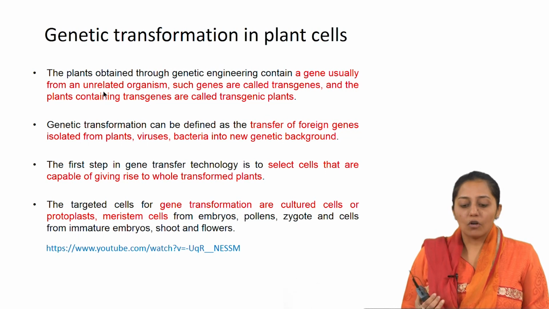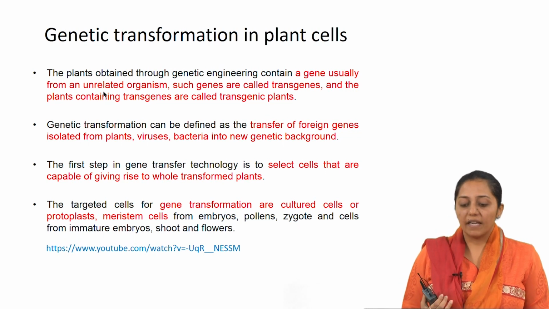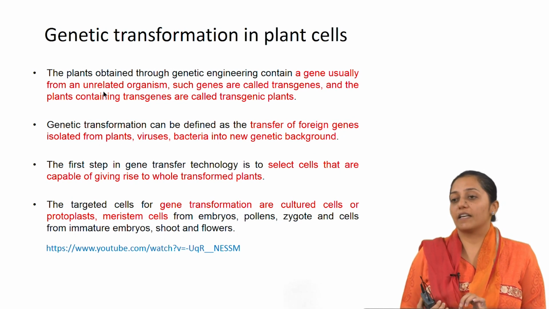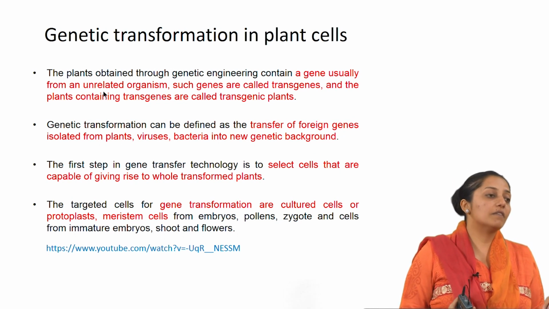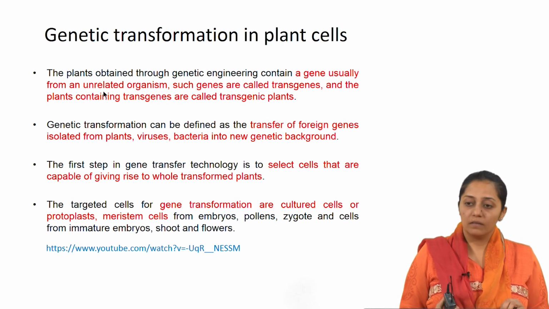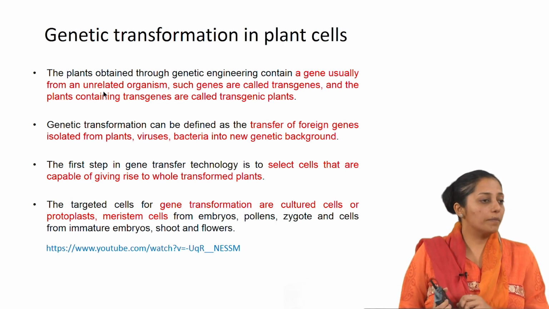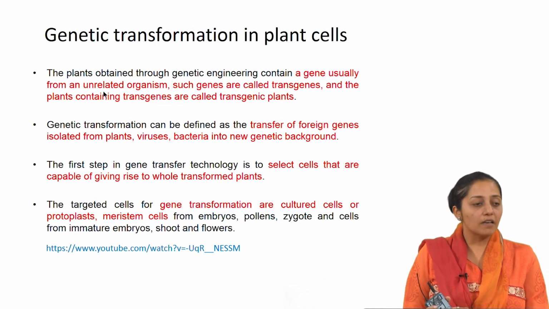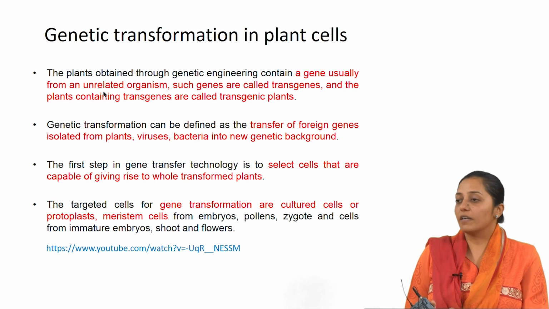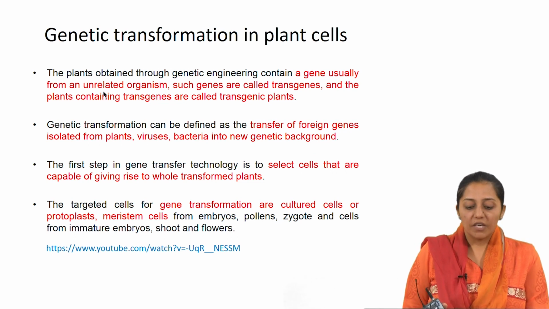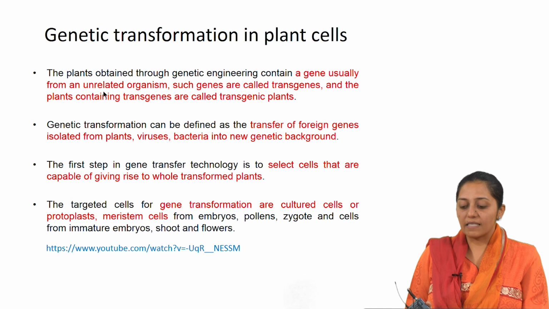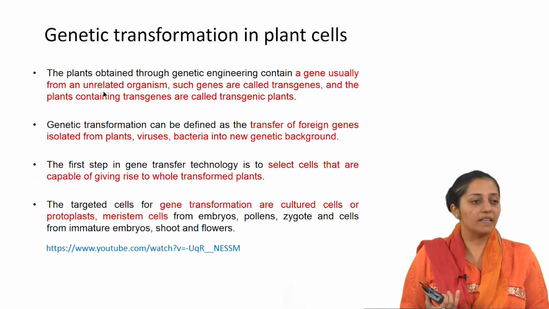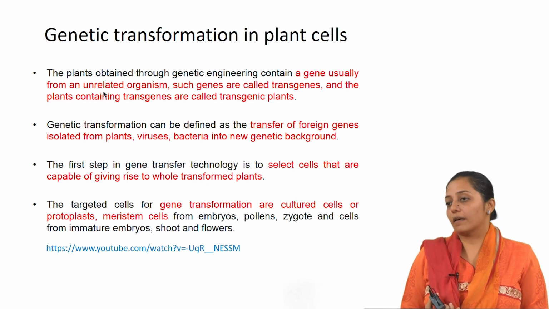Now, the plants which are obtained through genetic engineering contain a gene usually from an unrelated species. When we say transgene integration, it means that a gene which is not present in the plant has been transformed into the plant chromosome. Such genes are called transgenes, and the plants containing the transgenes are called transgenic plants. Genetic transformation can be defined as the transfer of foreign genes isolated from plants, viruses, or bacteria into a new genetic background.